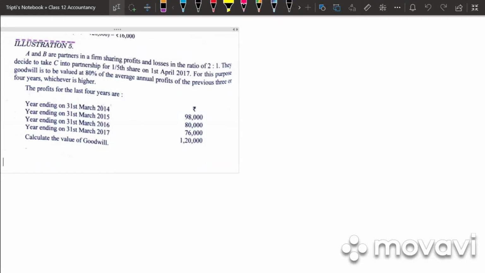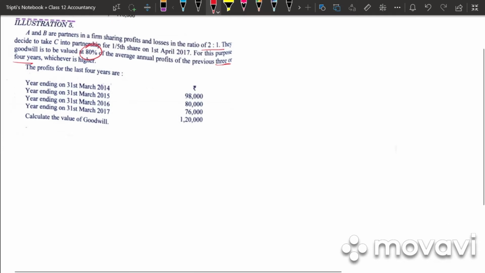Good morning, students. So let's continue with the problems of goodwill. A and B are partners in the firm, sharing profit and loss in the ratio 2:1. They decide to take C into partnership for 1/5 share on 1st April 2017. For this purpose, goodwill is to be valued at 80% of the average annual profit of the previous 3 or 4 years, whichever is higher. The profit for the last 4 years has been given. Calculate the value of goodwill.